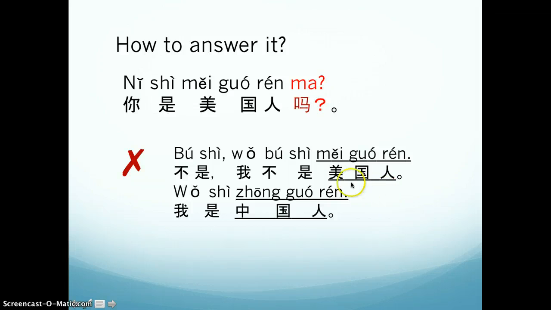And then you say what country you are from. That would be 我是中国人. I know in a real situation you don't need to say much. We just practice the structures. So 你是美国人吗？不是，我不是美国人，我是中国人。Okay.